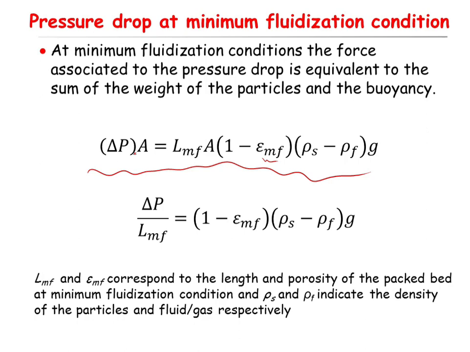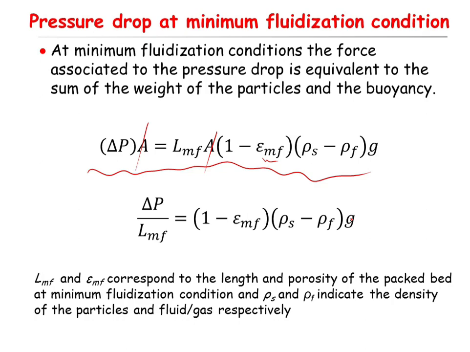Okay, so if you consider the first equation, which you can derive by looking into the force balance, the parameter A, the area, you can cancel it out. Therefore, you can conclude that delta P over LMF, that is the pressure drop divided by the length of the packed bed at the minimum fluidization condition, will be equal to (1 minus epsilon MF) times (rho S minus rho F) times g.